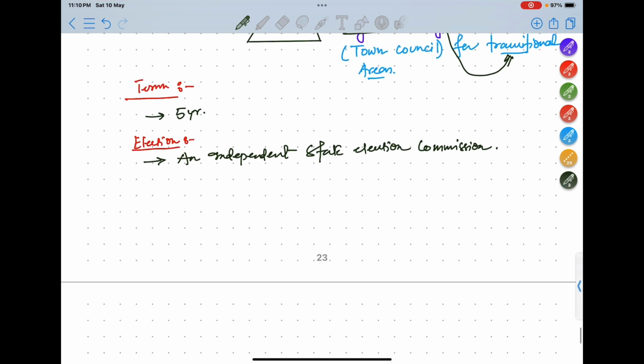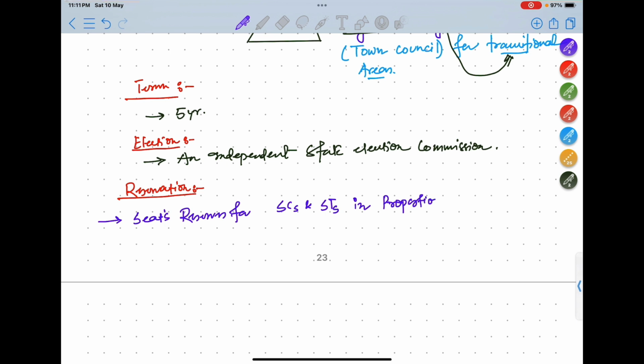Now what will be the reservation? In the election, seats will be reserved for SCs and STs in proportion to their population in the municipal area.